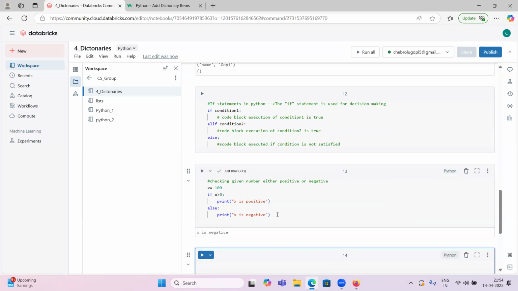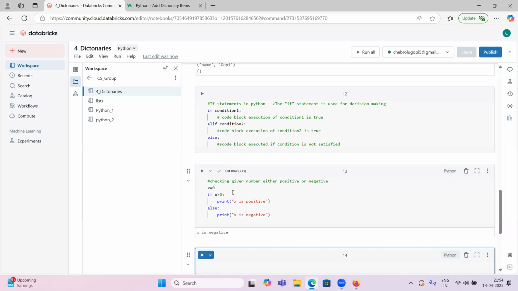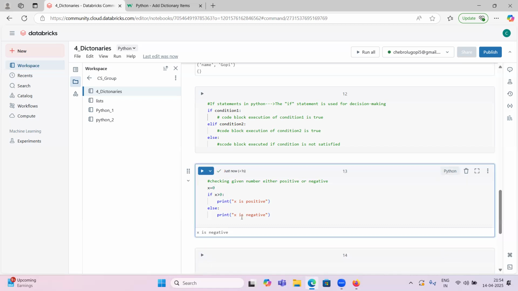Okay, guys. What if I give 0? 0 is neither positive nor negative, right? So what will happen now? Let's see. See, guys, if I provide 0, what is it showing? It is showing x is negative. So it is wrong, right? If I provide 0 as input, it should not print either positive or negative, right?